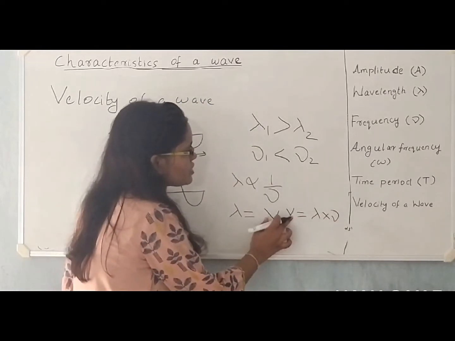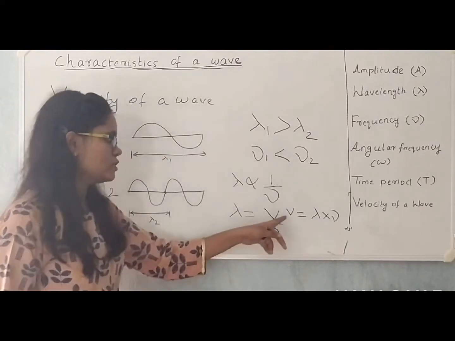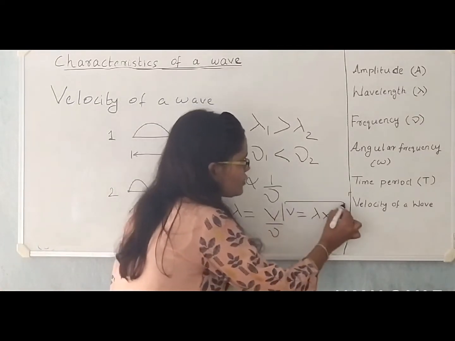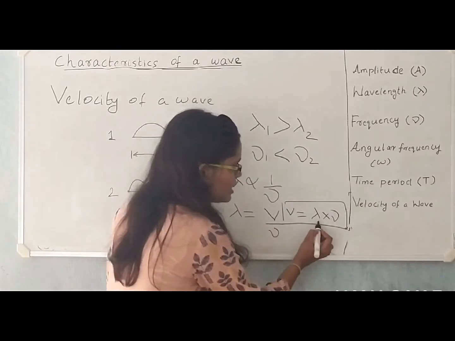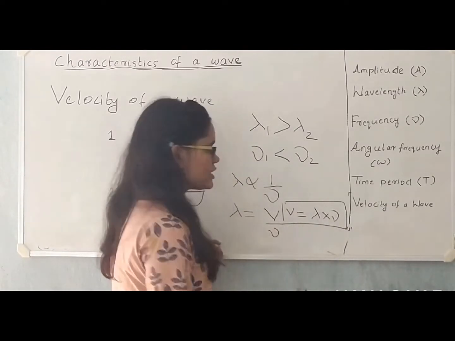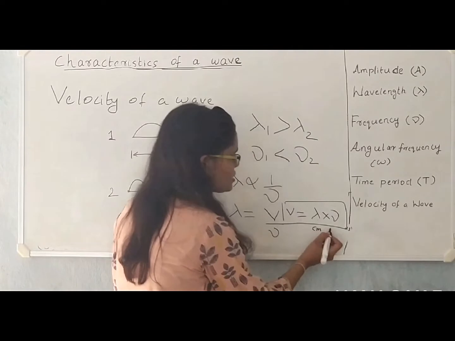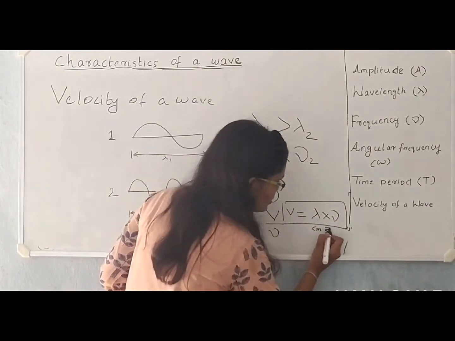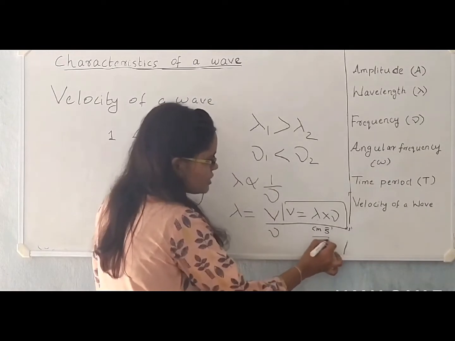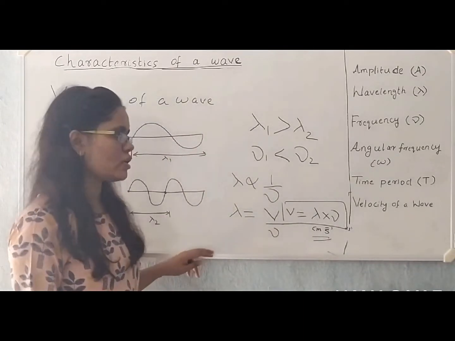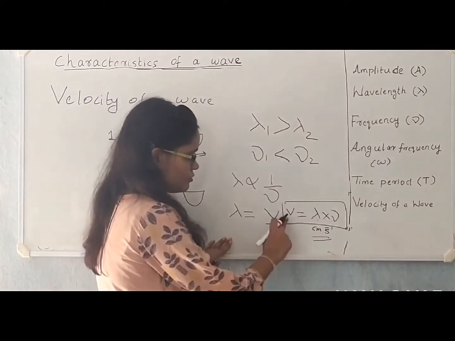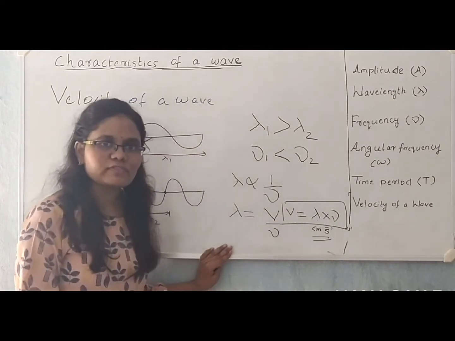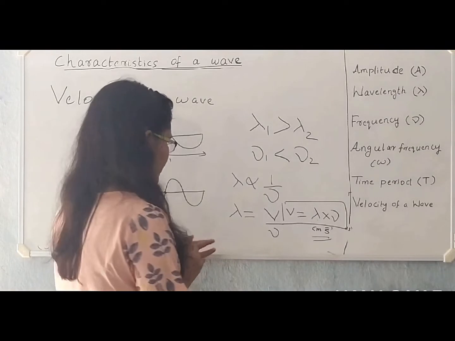Now guess what this inverse proportionality constant would be? It is the velocity of the wave, because lambda is distance, so it has got the unit of centimeters or meters. Now frequency has got the unit of second inverse. So this centimeter per second is the unit for velocity. So velocity of wave is defined as the product of its wavelength and frequency.